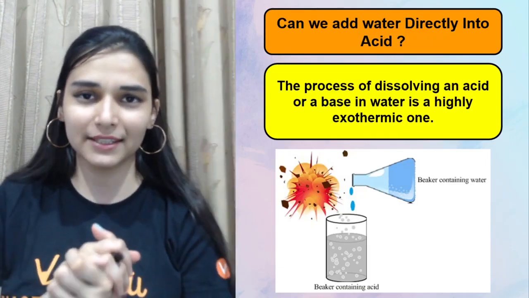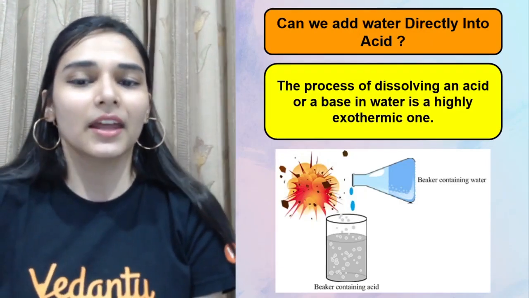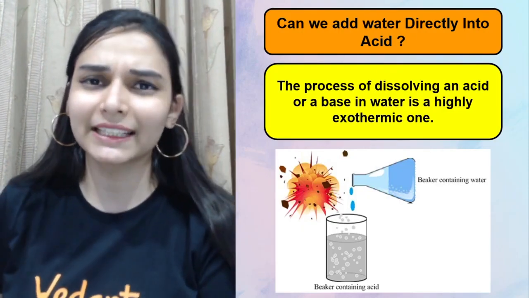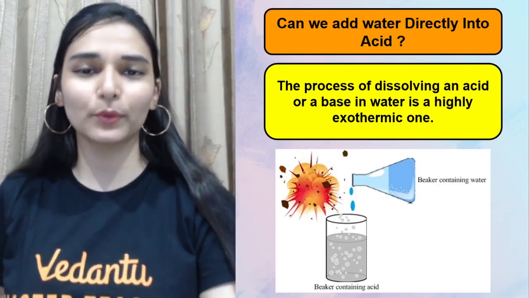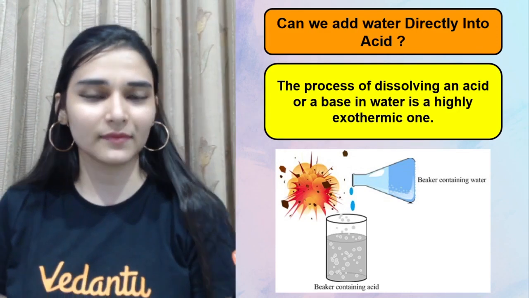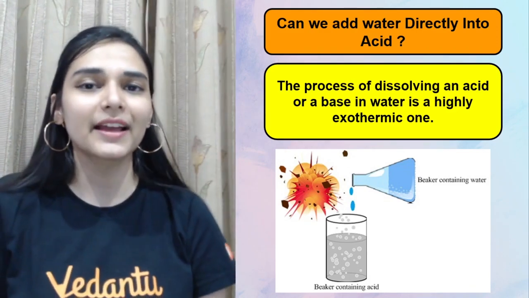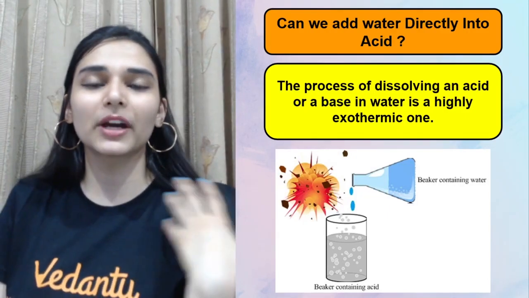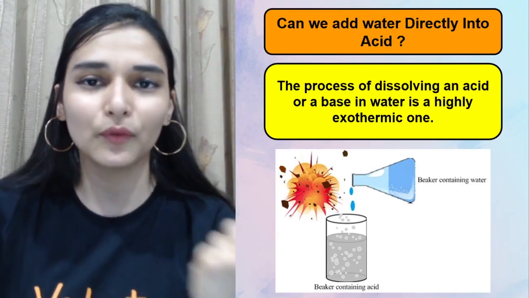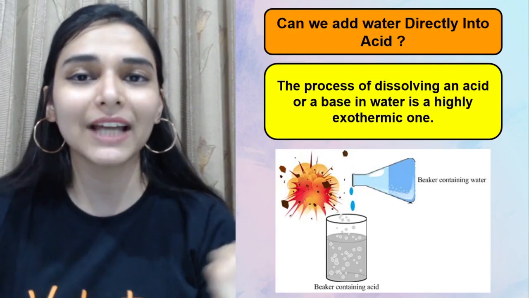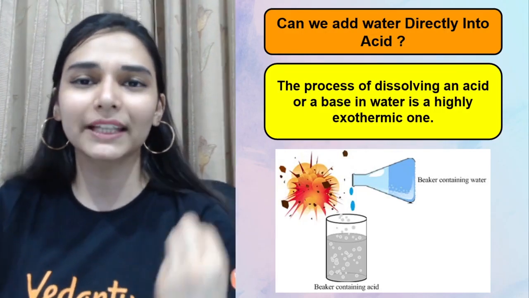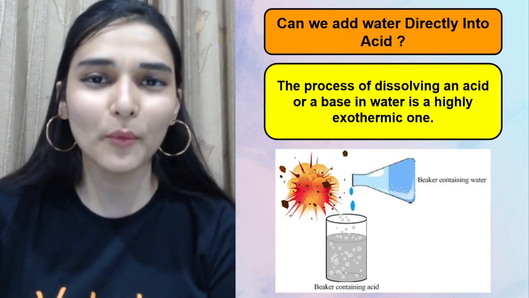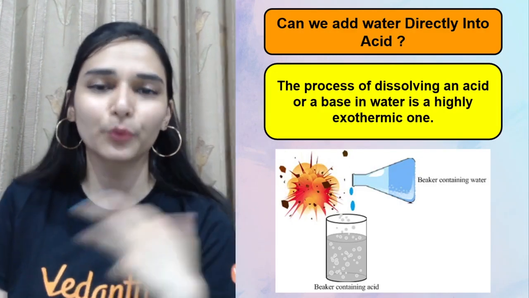We also know that. Okay. Now if someone asks you, can we add water directly into acid? First of all, why do we need to do it? Dilution अगर आपको करना है, let's say you have a highly concentrated acid, ठीक है, so जिसमें amount of acid is very high, water is less, and you want to dilute it, right? So dilution के लिए obviously we have to add water. Yes or no? Tell me in the comment section. For dilution you will be adding water.